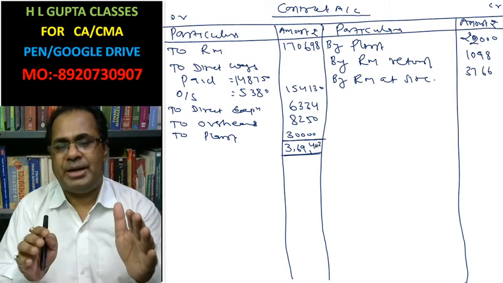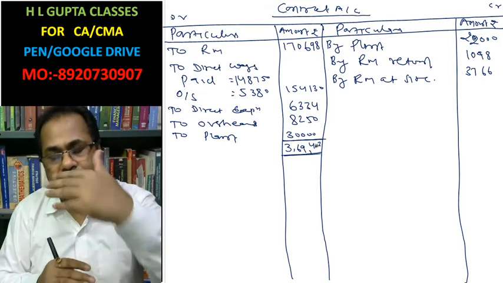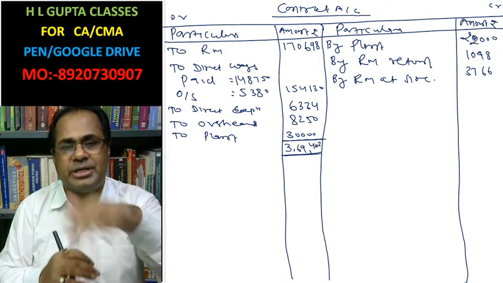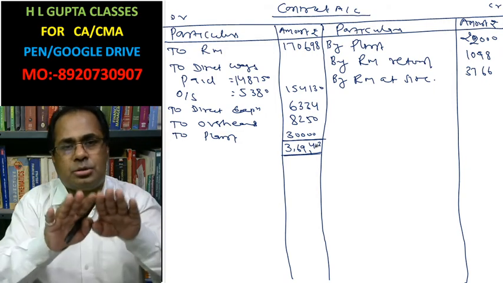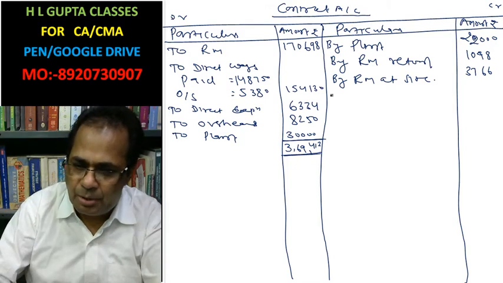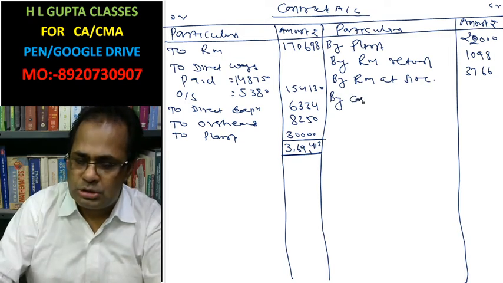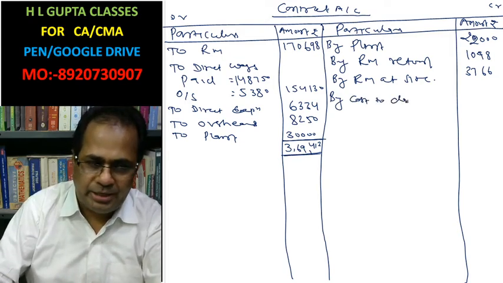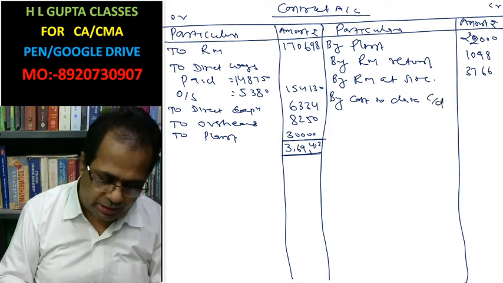Out of this expenditure, plant value at the end is subtracted, material return is subtracted, and material at site at the end is subtracted, because these are not used. The remaining amount is said to be by cost to date carried down.